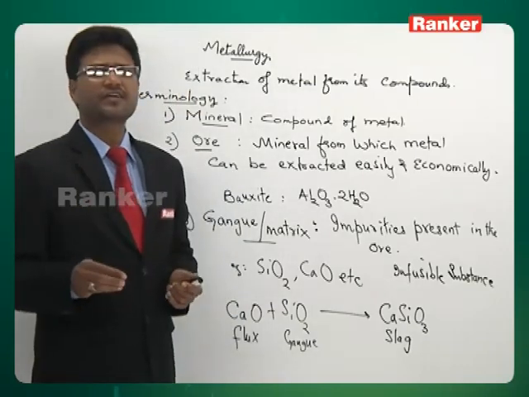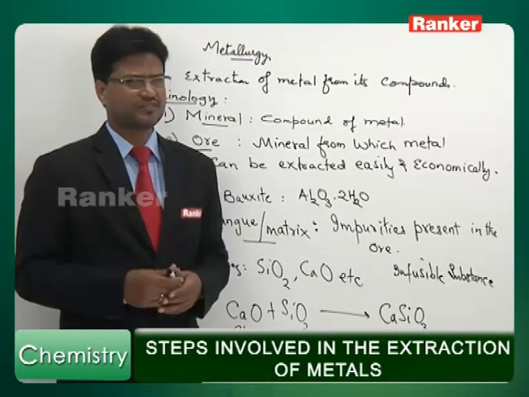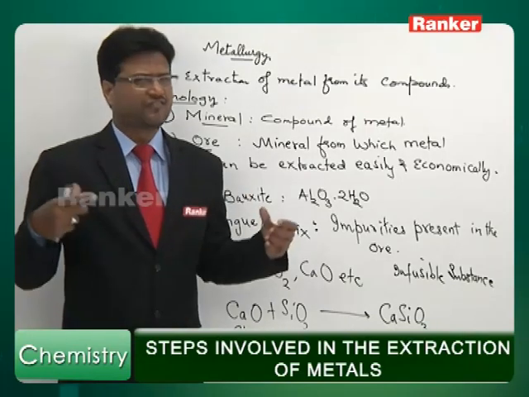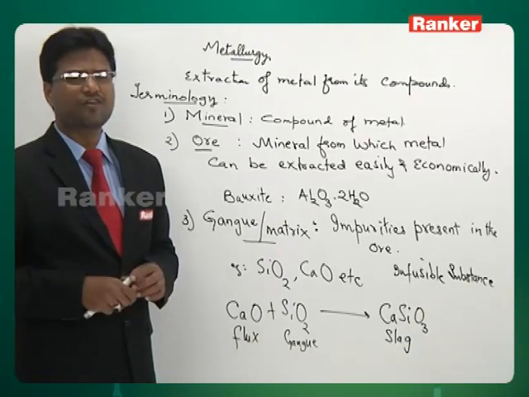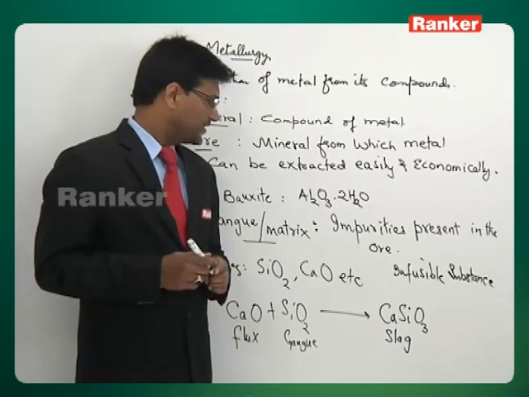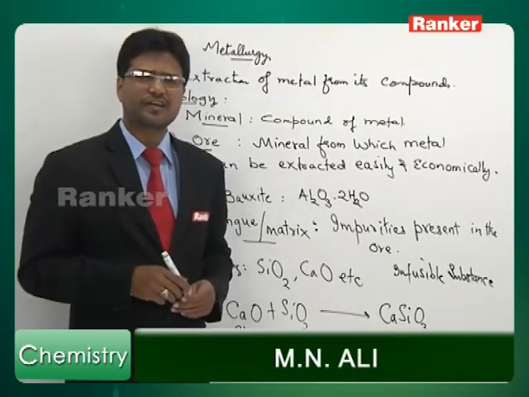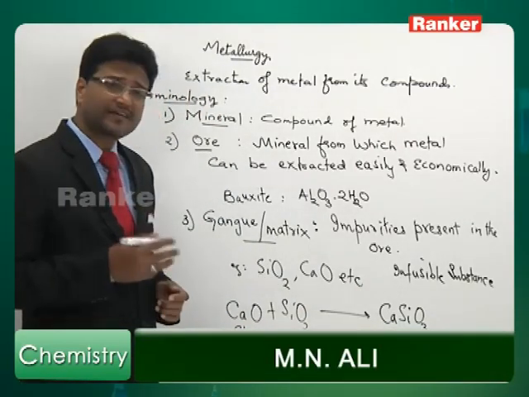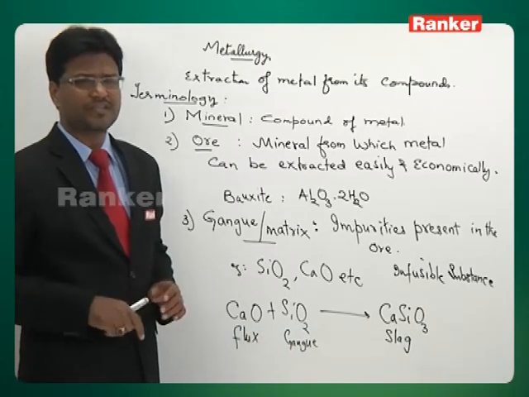To remove this, it has to be transformed into some easily fusible substance by adding another substance which is called flux. Flux and gangue should have complementary nature so that they can react with each other and form an easily fusible substance which is called slag. Slag will float on the surface of the molten metal, and it can be easily removed.